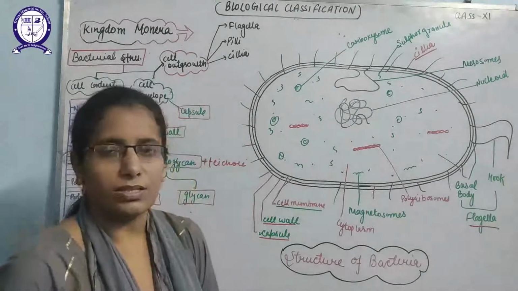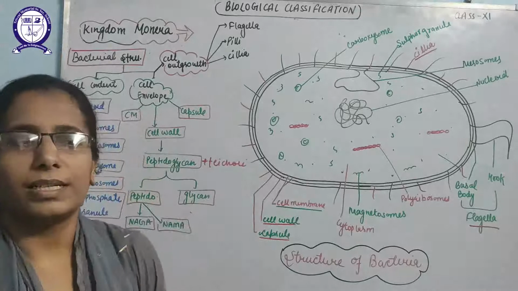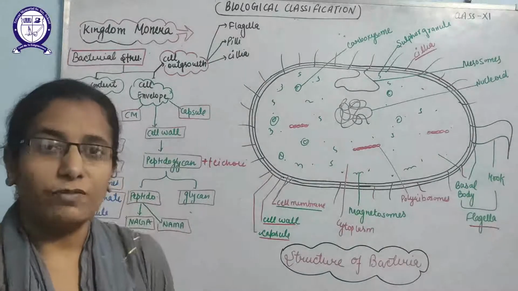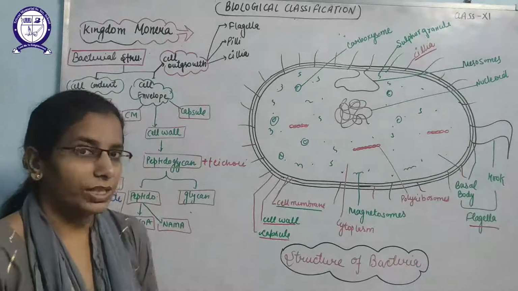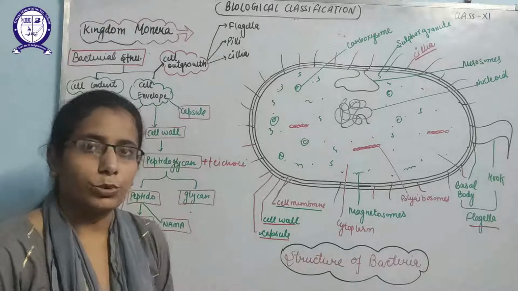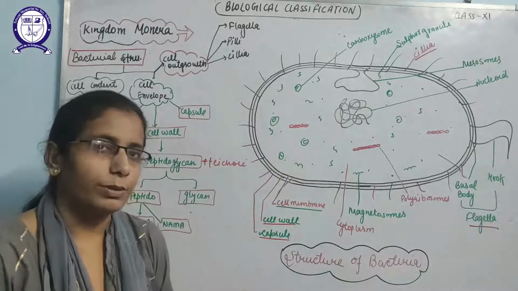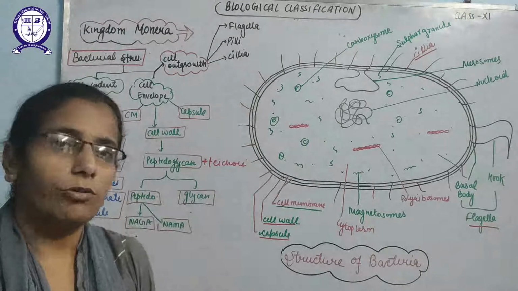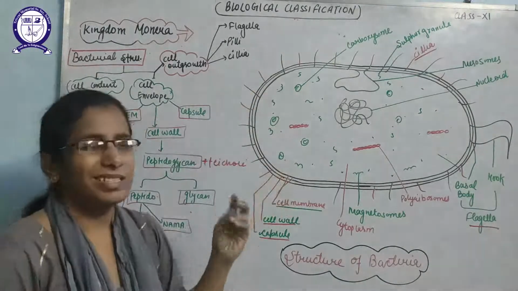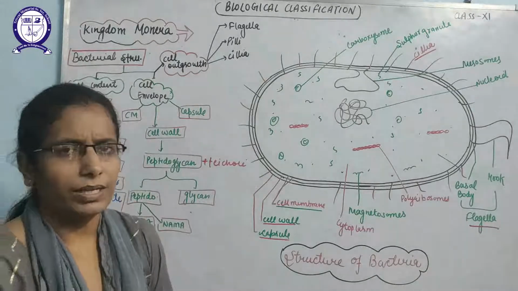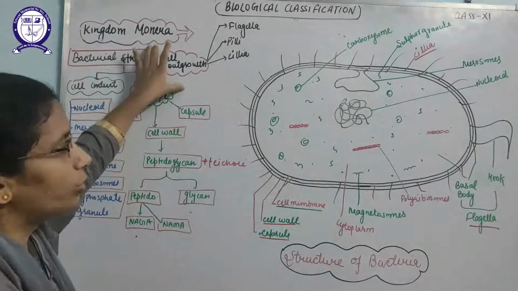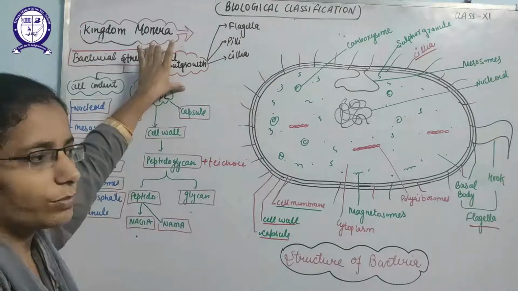After that, we can say what is the capsule. Capsule is a structure that is not necessarily found in all organisms. Only the bacteria which are virulent or pathogenic have the capsules, and it is the capsule that makes them pathogenic and able to cause disease. That is why virulent bacteria have the capsule. Outside here, one sticky layer is also present outside the bacteria, that is known as the slime layer.